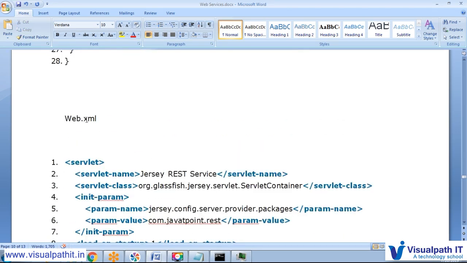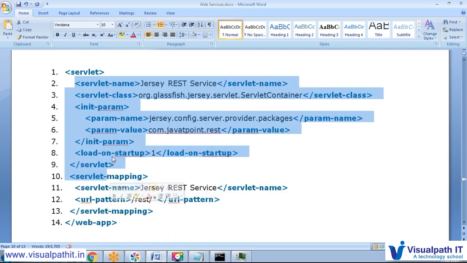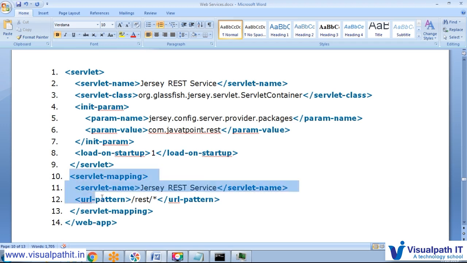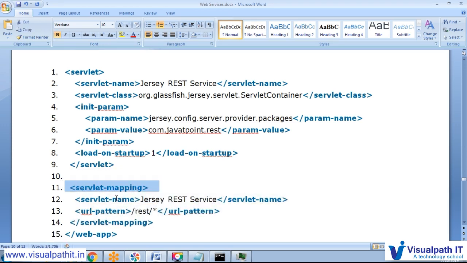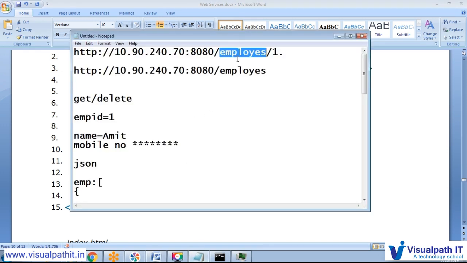If you know about web applications, then we have to write some servlet. The servlet is registered with this configuration. First we have to add a servlet mapping with the servlet name and URL pattern. Here you can write a particular complete thing. If you write rest something, it will become like that: rest, then employee.